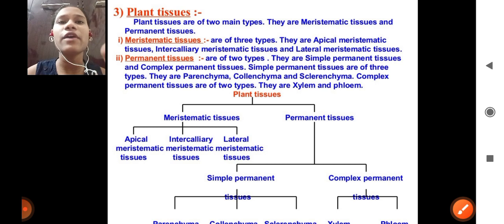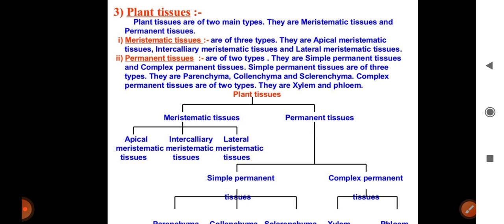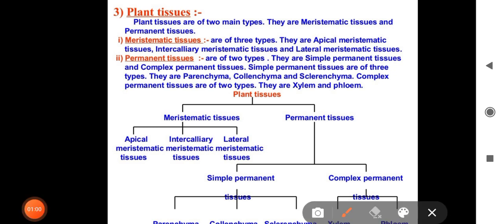So first of all, we are going to discuss plant tissue. So let's discuss what is plant tissue. The plant tissue are of two types. Okay, the plant tissue are getting classified into two types, and what are they? They are meristematic tissue and permanent tissue.